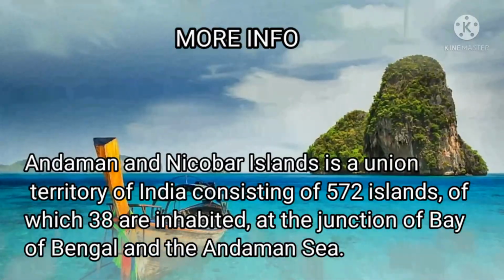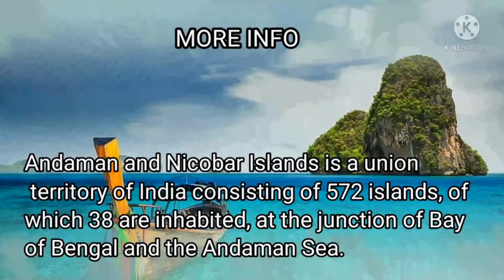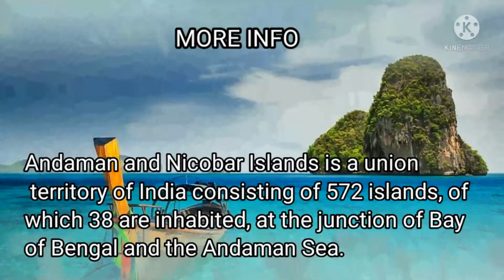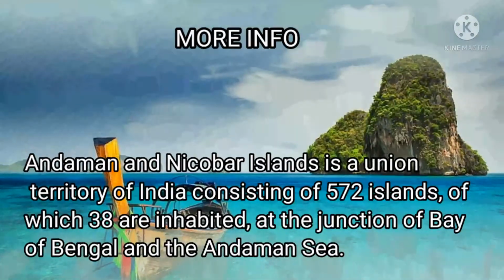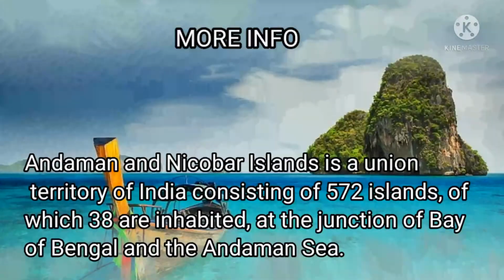More info about Andaman and Nicobar Islands. Andaman and Nicobar Islands is a union territory of India consisting of 572 islands, of which 38 are inhabited, at the junction of Bay of Bengal and the Andaman Sea.